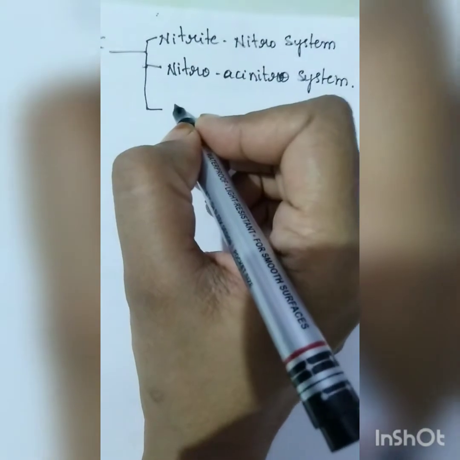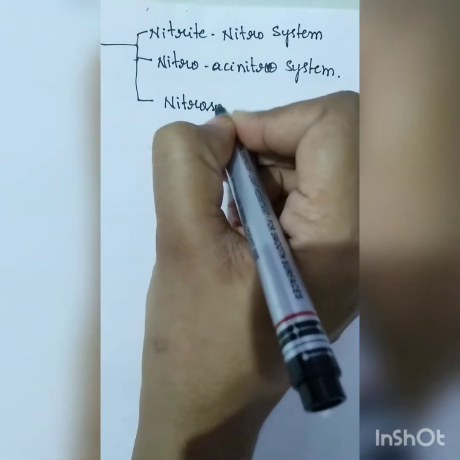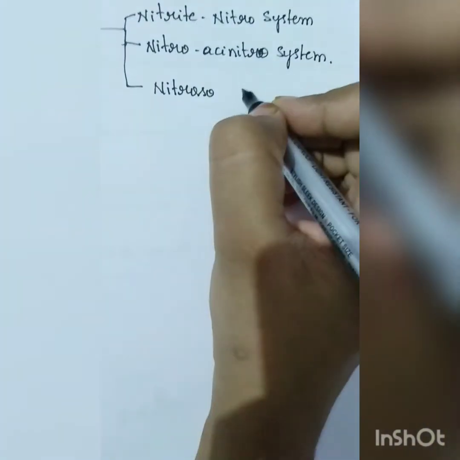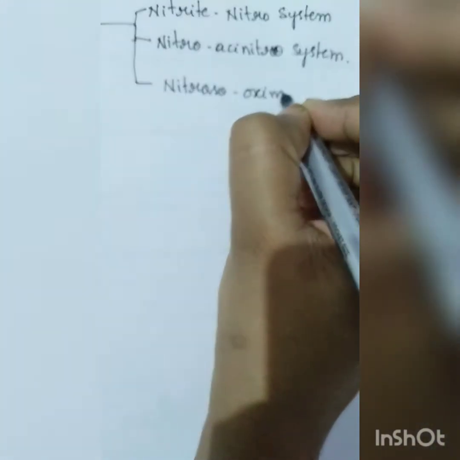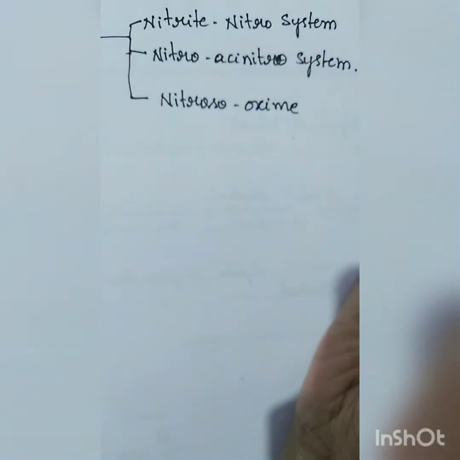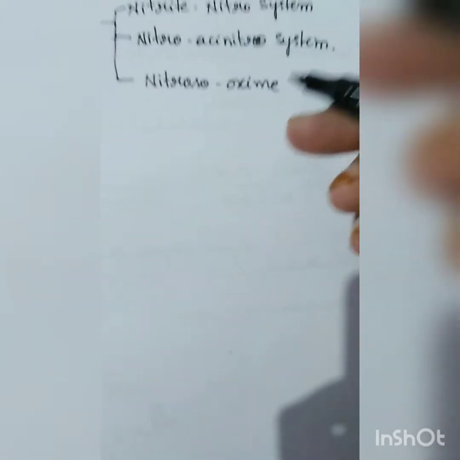Okay, so the other ones are nitroso oxime. I'll give examples one by one so that it will not be confusing. The first one, nitrite nitro system.